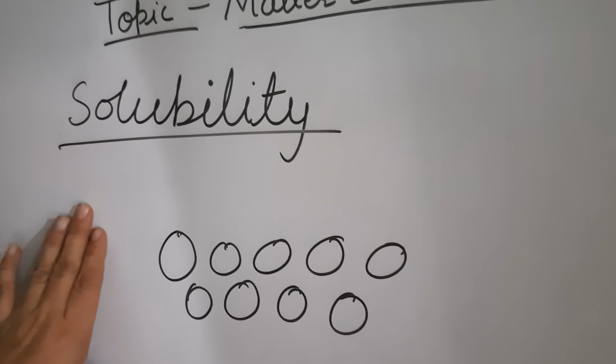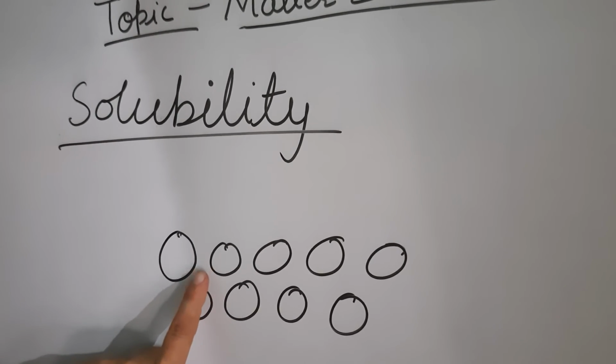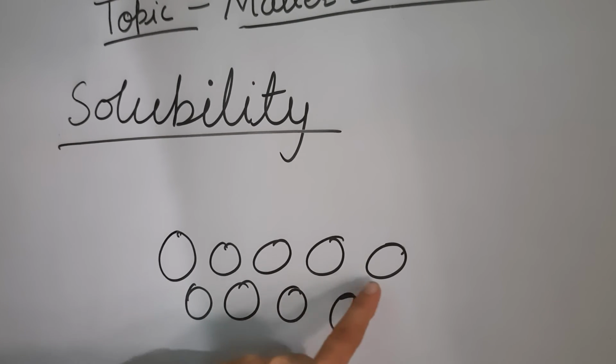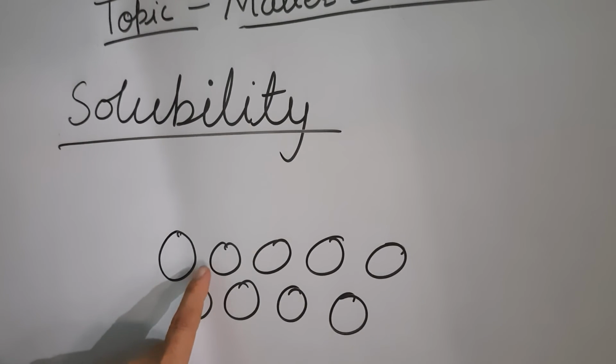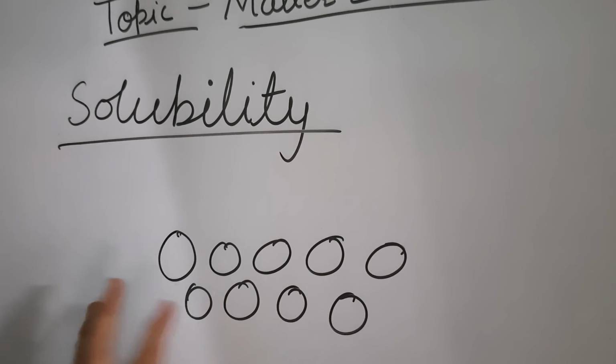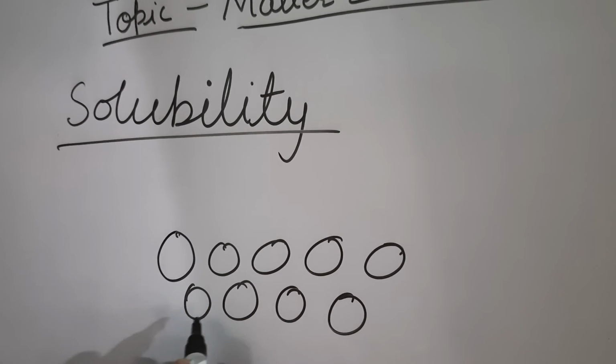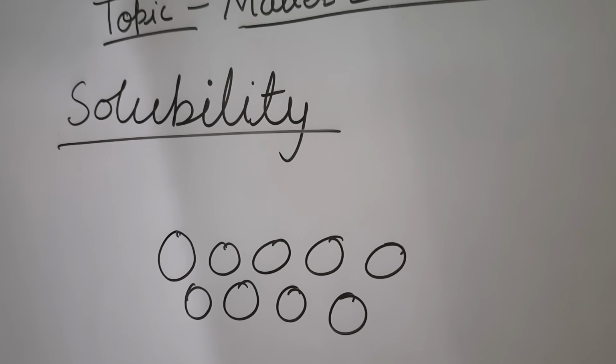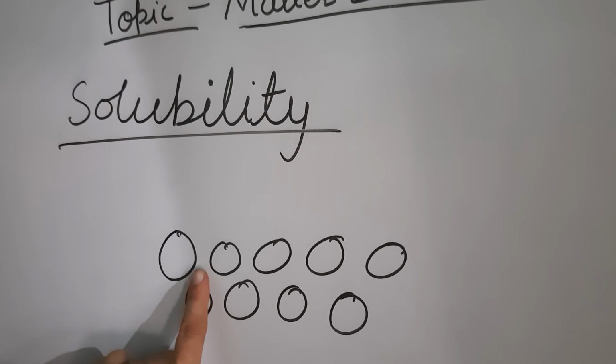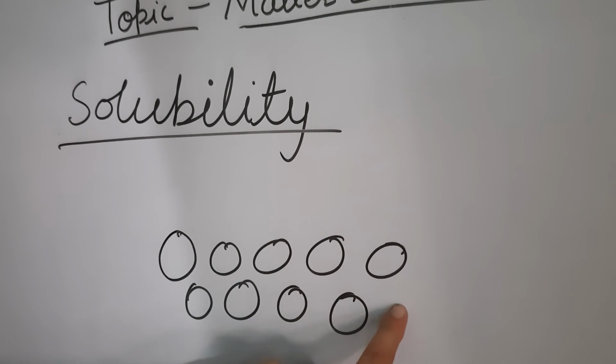Yes, student, solubility. We all know that there is a slight space between the molecules of a liquid. The molecules of a liquid are not tightly packed, so they have some space between them. So the liquid state of matter has the ability to dissolve other substances in it, because the molecules have some gaps. Here you can see these are the molecules of a liquid. These have some gaps in between them.